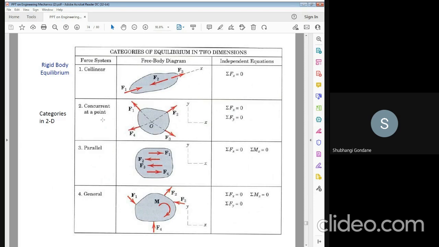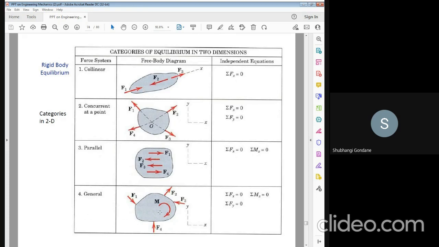If the forces act at one point, then summation Fx is equal to 0 and summation Fy is also 0, because they make an angle of 90 degrees. If all the forces are parallel in direction, meaning horizontal, then the summation of moments of the forces is 0.